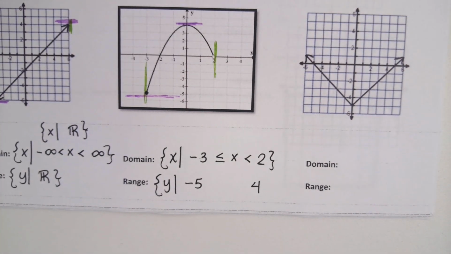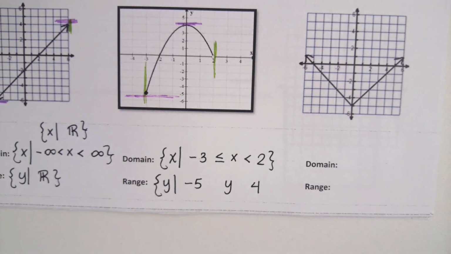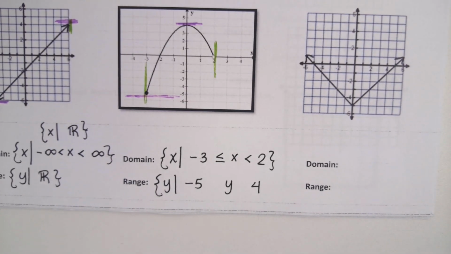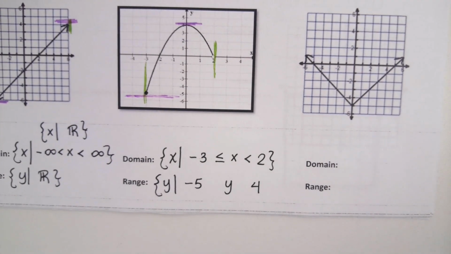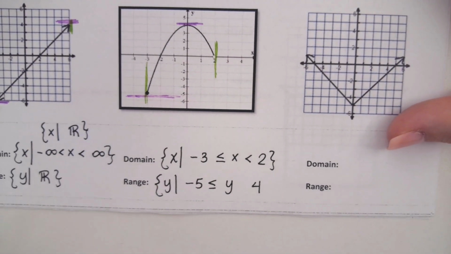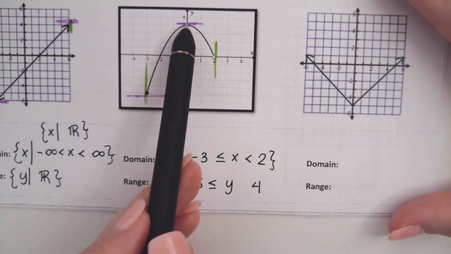What variable are we going to put in between? Y. And then we're going to adjust our inequality signs to figure out, do we want the line underneath? Does it actually include that? On the side with the -5, do we want to actually include this one and put the line underneath? Yeah, because there's an actual point there. On the side with the 4, do we want to put the line underneath? Yes, we do. Even though there's not an open dot, there is still a point there.